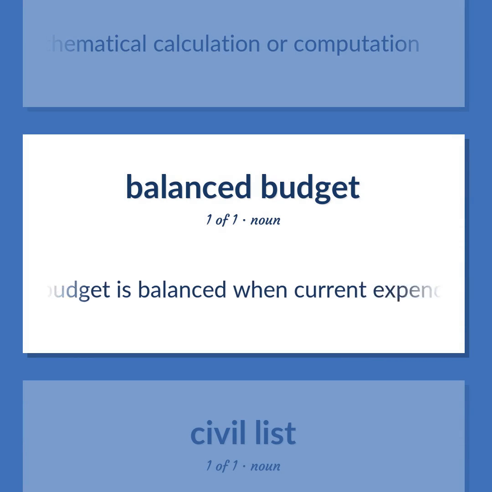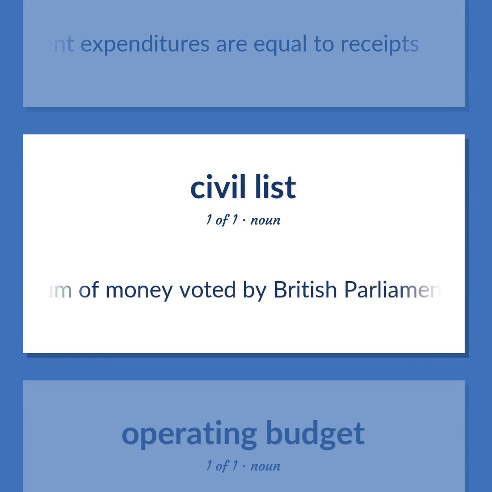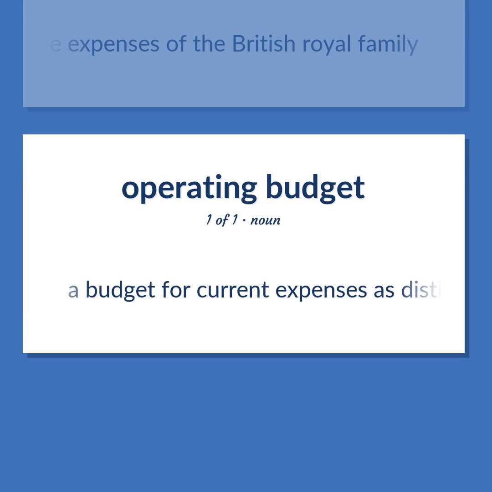A budget is balanced when current expenditures are equal to receipts. A sum of money voted by British Parliament each year for the expenses of the British royal family. A budget for current expenses is distinct from financial transactions or permanent improvements.